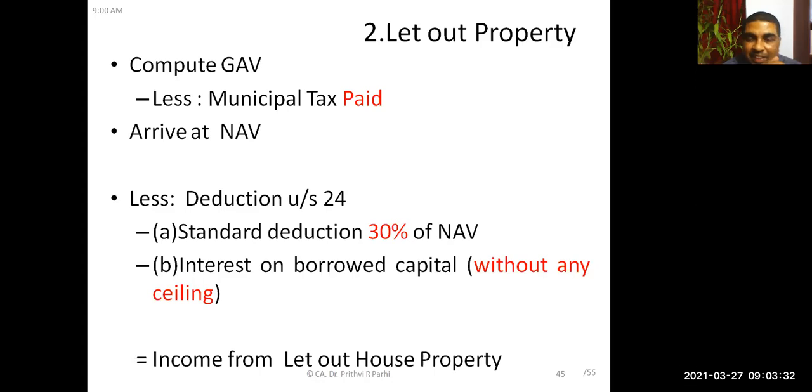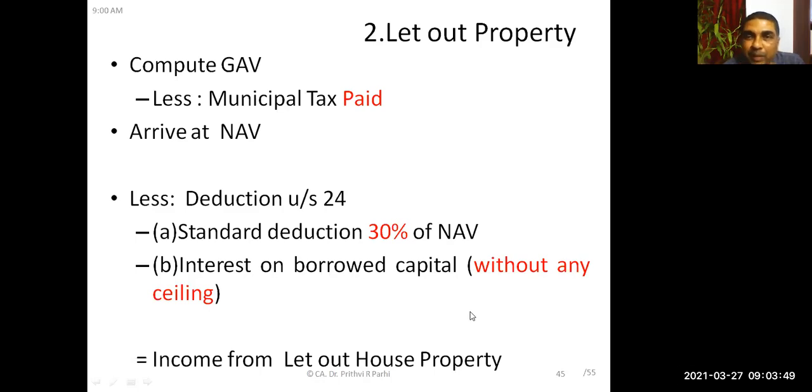Net annual value. Then in case of let out house property, you will be getting 2 deductions: standard deduction, that is 30% of net annual value, and then interest on borrowed capital. And here there is no ceiling.